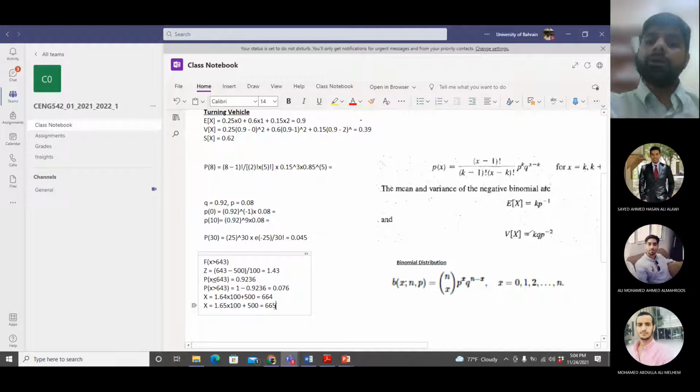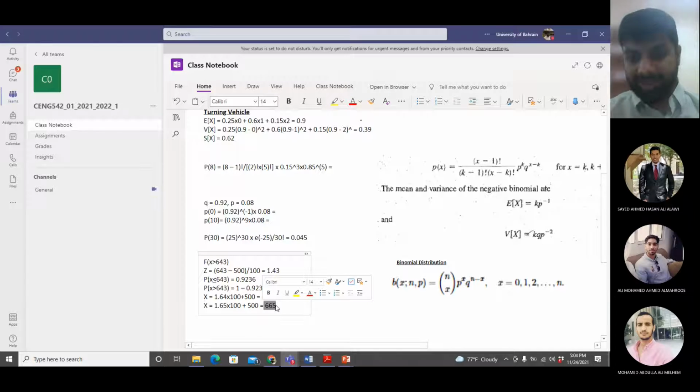Top 5% means you are more than 95% of the students, right? If you have a score of 665, again they are assuming that the marks cannot be in decimals. Otherwise, the exact value would be 664.5, the average between them.